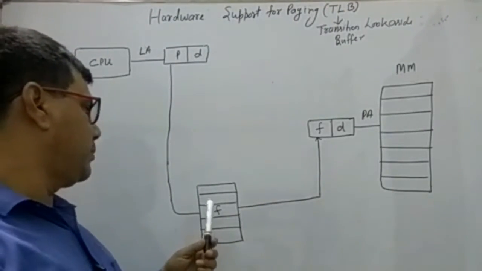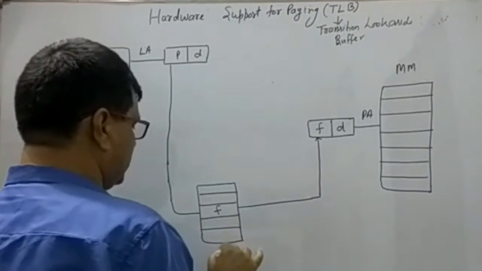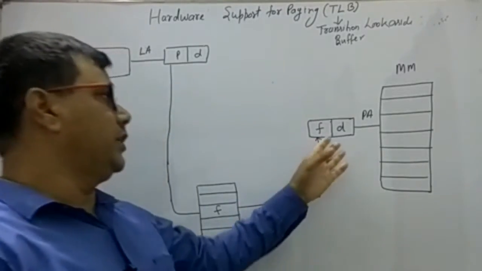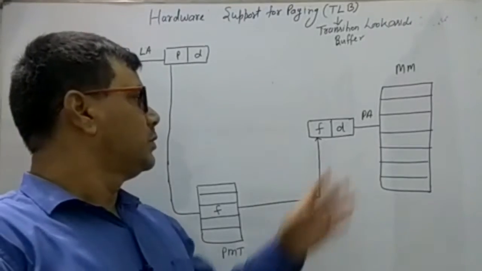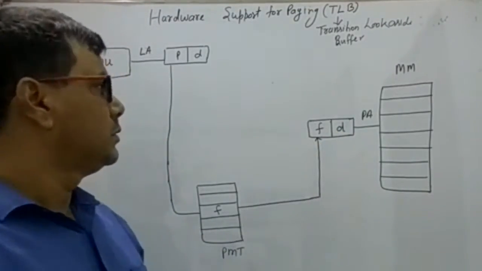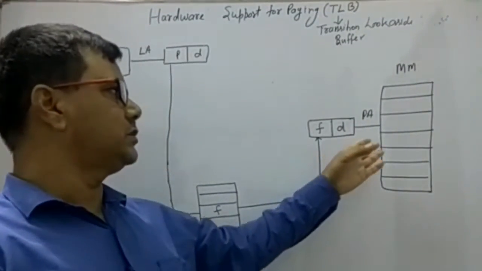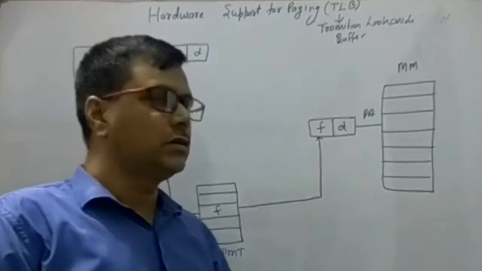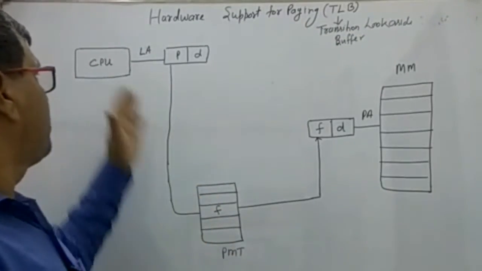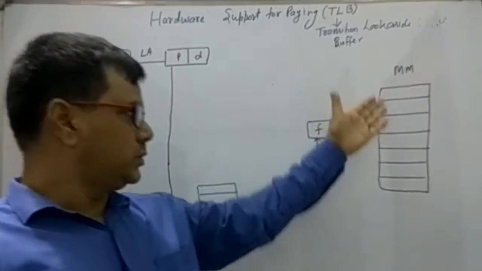That page number gets mapped into the frame through the page map table, and that identified frame is combined with the instruction offset to make a physical address and fetch the corresponding instruction. This is the process of paging. Main memory contains all the pages.